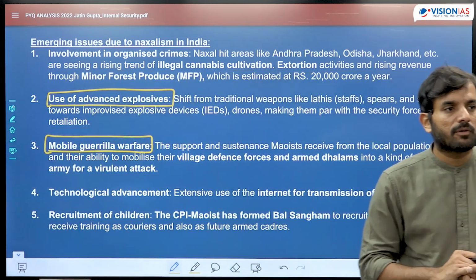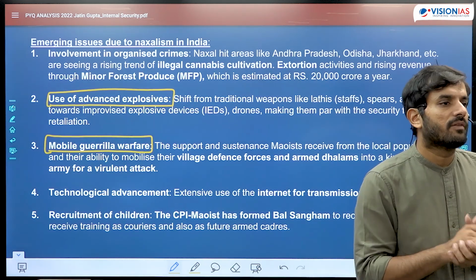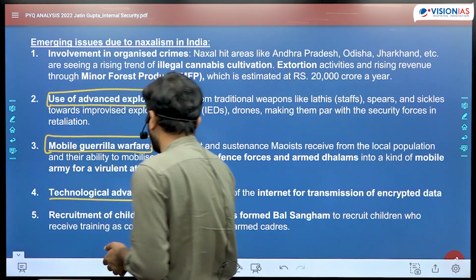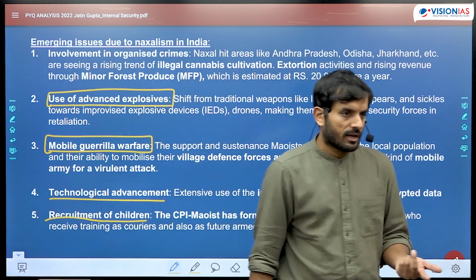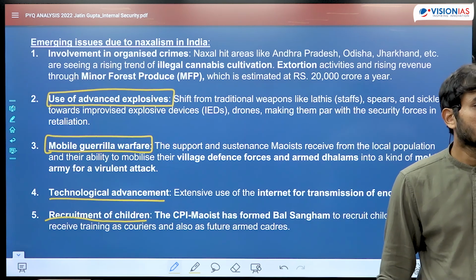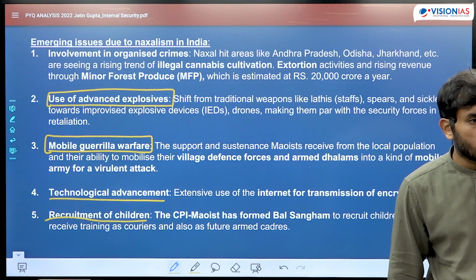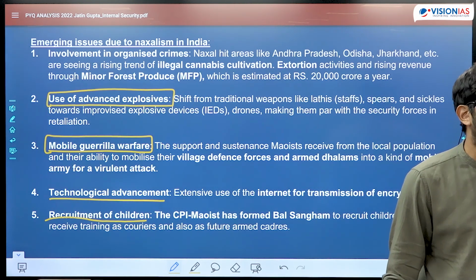But now they have become far more advanced in their guerrilla warfare. They are hiding amongst the citizens. Then you could also talk about technological advancement, and recruitment of children and civilians. They deliberately try to recruit children, women, and old people in their cadre so that they can use them as human shields in front of the security forces and save themselves.